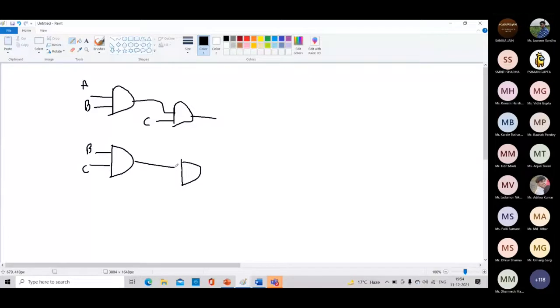There is no change. You can take them in any order. This is stated by the associative law.